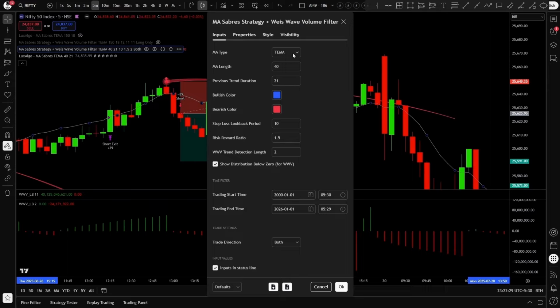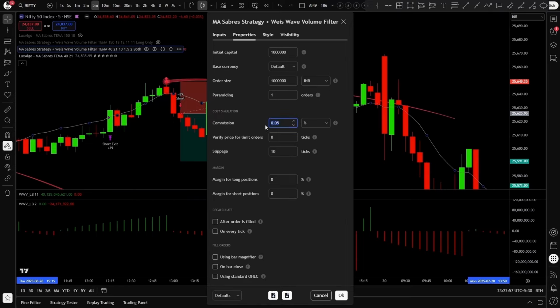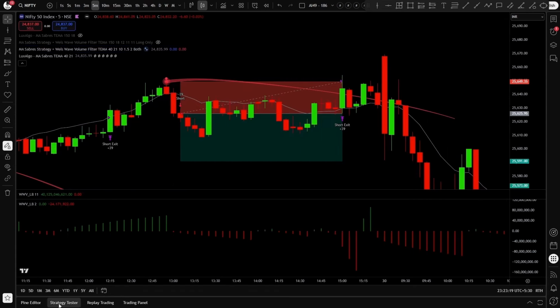In the script you can set up the MA Sabres values, you can set up the stop loss lookback period, you can set up the risk to reward ratio, the Weiss wave volume trend detection length, you can limit the backtest range, and you can limit the trade direction. At first we will be checking out the strategy with commission 0.05% and a 10-tick slippage. We are going to use the same order size as our initial capital on each entry. Okay, are you ready for the results?